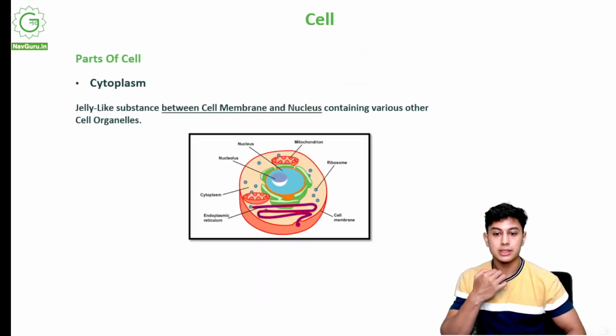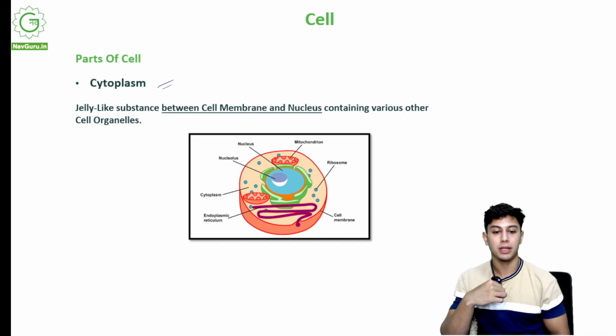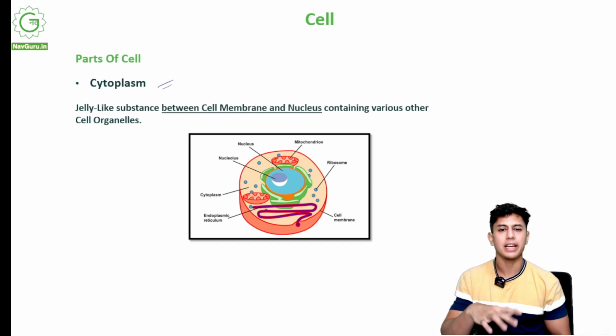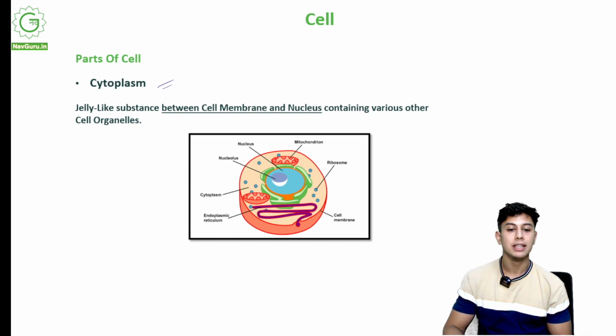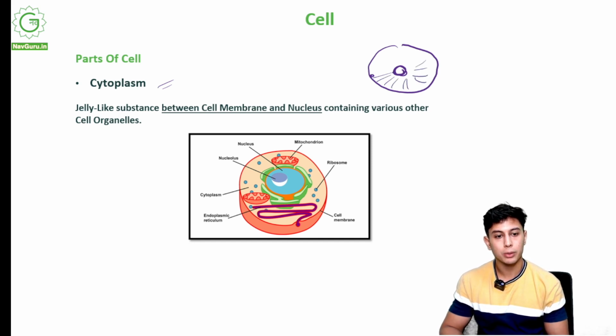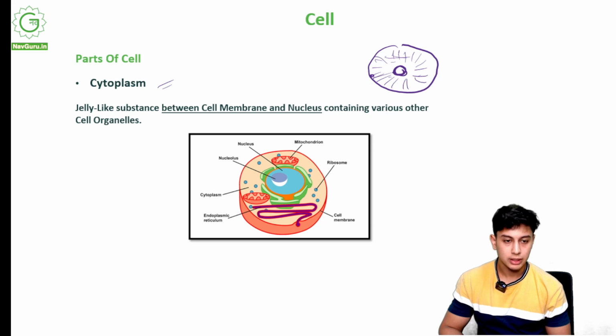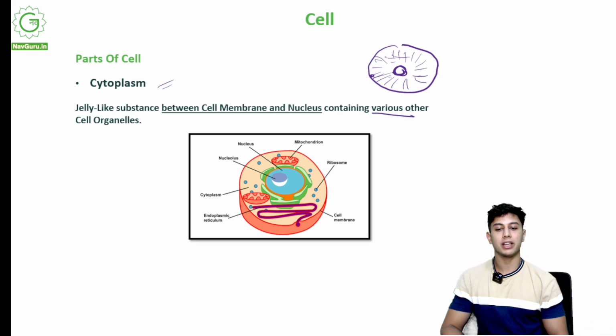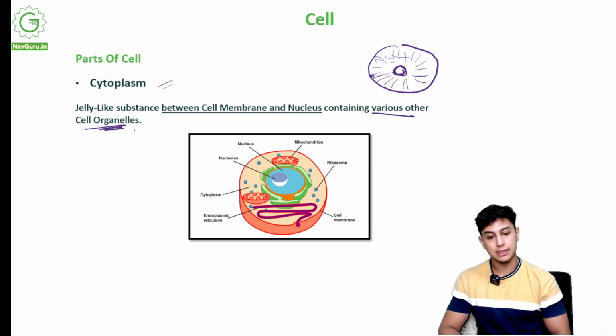Now we come to cytoplasm. What is the cytoplasm? It is a jelly-like fluid substance between the cell membrane and the nucleus. So supposedly this is a cell, and there is the nucleus inside the cell. Now between this membrane and this nucleus, there will be a lot of cytoplasm. It is a jelly-like fluid. It will be like jelly, between the nucleus and the cell membrane, containing various other cell organelles.